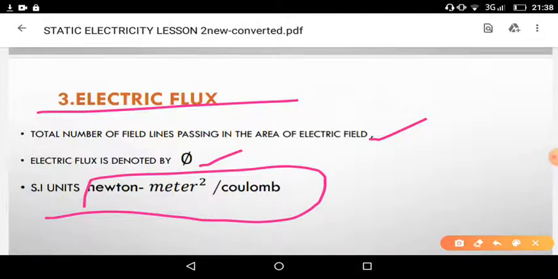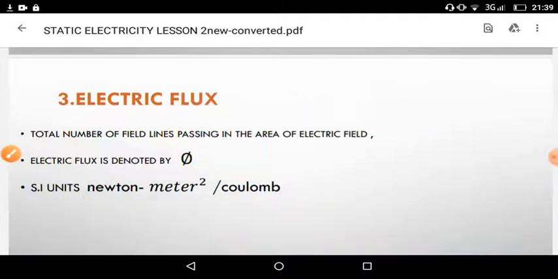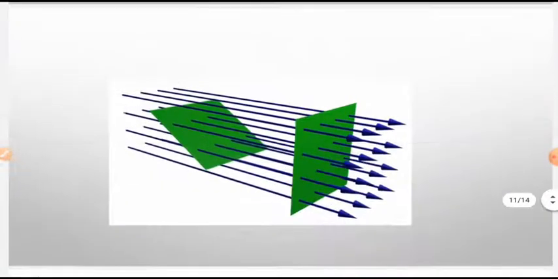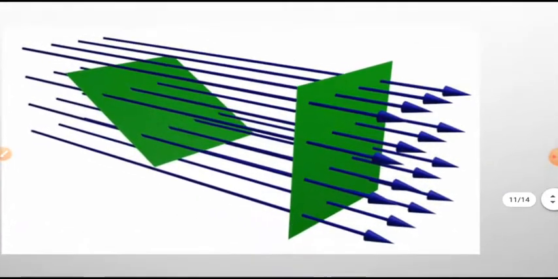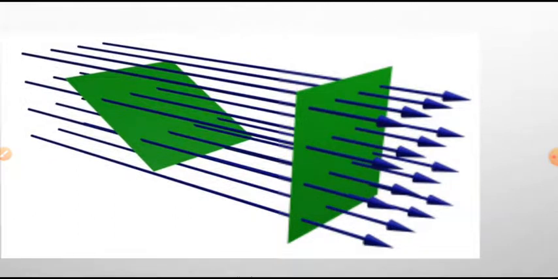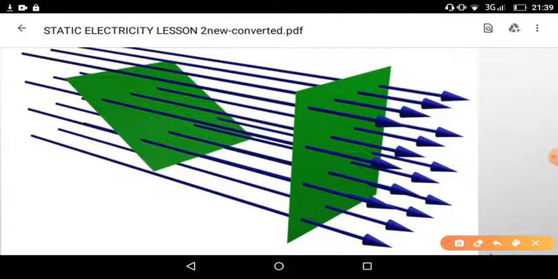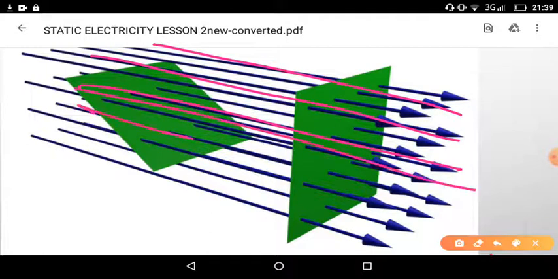This flux has some number. It is a number only. This is the reason why it is a scalar quantity. It is not a vector quantity. And then we have a diagram here. We can see a conductor, a metal sheet, and we have given some charge on the metal sheet, and we can see many lines are passing through the given area of the sheet. So this is the total number of the lines.